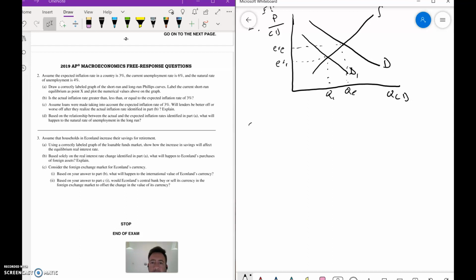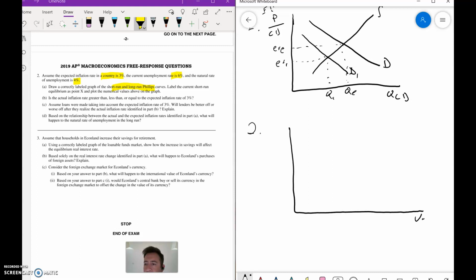All right, let's start out with number 2. Let's look what it says. It tells us inflation rate in the country is 3%, current unemployment rate is 6%, the NRU is 4%. So that tells you right there you're in a recessionary gap because your unemployment rate is higher than your NRU. What does it tell us to do? Draw long run and short run and use those numbers to label it. Let's go.